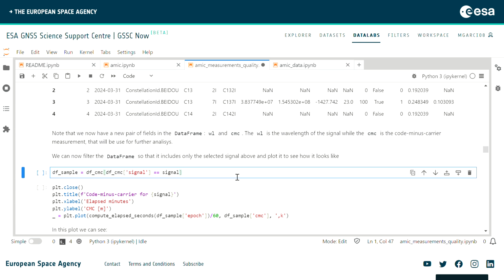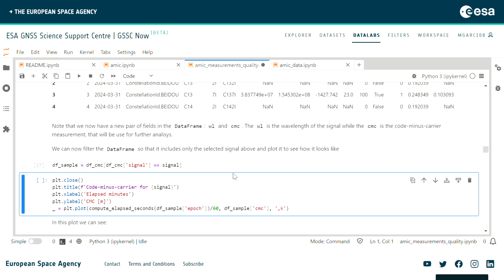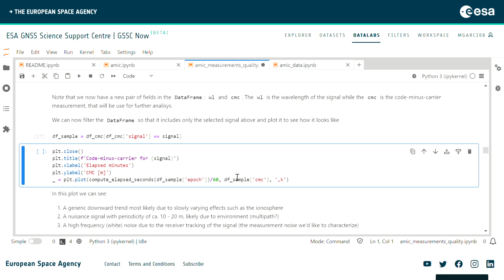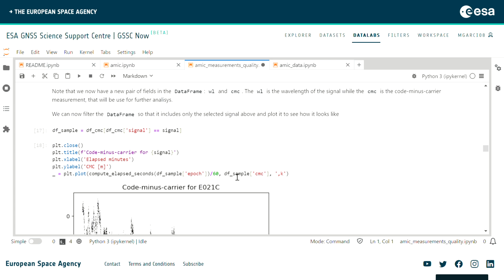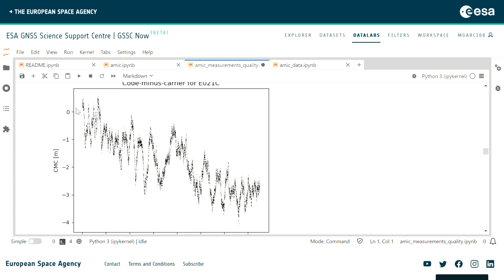So we'll take one of the signals. In that case, if you recall, it was the 1C tracking channel for the Galileo E2. So let's plot this, and we get something like that. Notice that we don't get the 20,000 kilometer ranges anymore. Instead, we have something that is on the meter level.